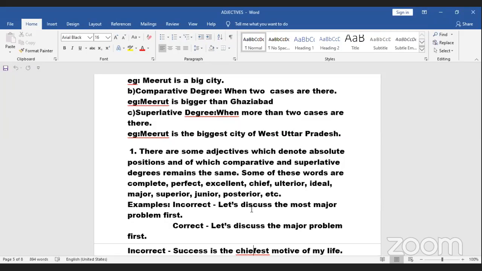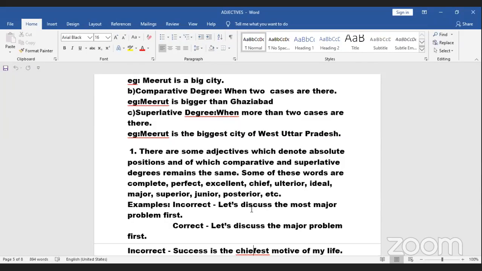So those kind of words like complete or perfect. Perfect is the utmost perfection, the utmost excellence which something can bring out. So I cannot tell you are more perfect than someone. Wrong, because perfect itself is the limit. Words like complete, perfect, excellent, chief.